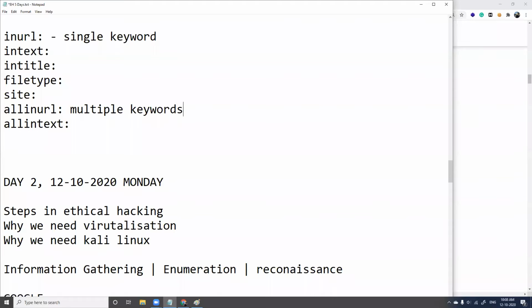When you have multiple keywords, say best colleges, then you can type all in URL best colleges. So it will consider 2 keywords, best and colleges, in the URL. If it is a single keyword, in URL college, in URL India, in URL Coimbatore, something like that, then it is going to consider only 1 keyword, right?